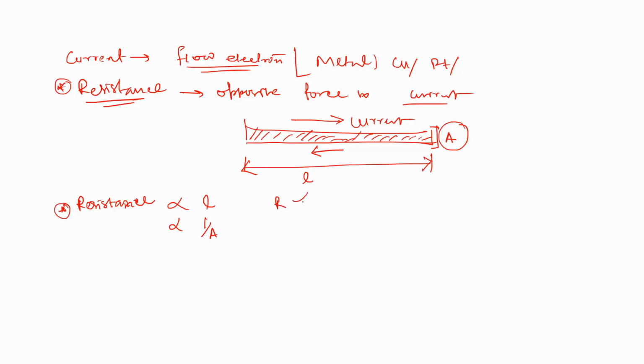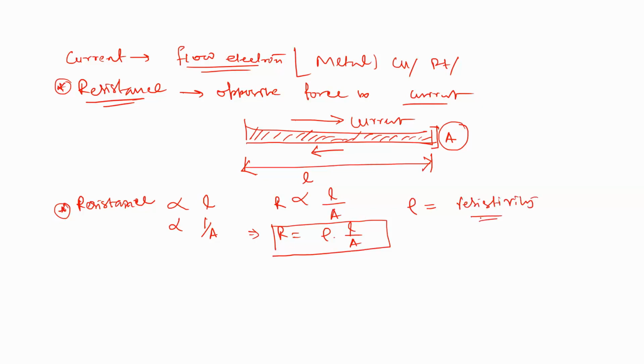So R is proportional to L by A, and R equals rho into L by A. Here R is resistance, L is the length of the copper wire, A is the cross-sectional area, and rho is called resistivity.